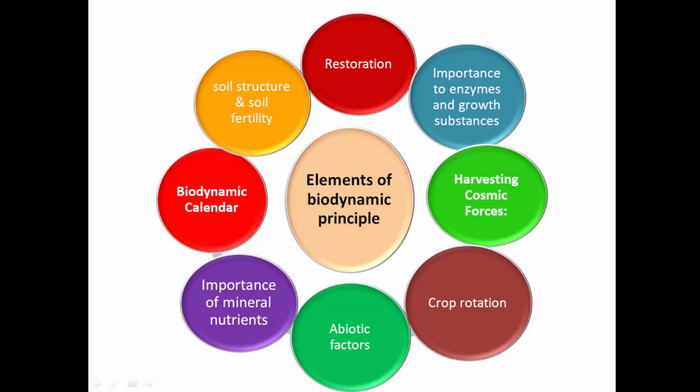Importance of enzyme growth substances. Biodynamic agriculture gives importance to enzyme and growth substances. When organic farming is used, the carbon nitrogen phosphorus ratio is increased, and it will increase the enzyme activity. Also it will reduce the tillage process. Tillage means preparation or maintenance of soil before sowing. That process is also reduced when biodynamic agriculture is used.